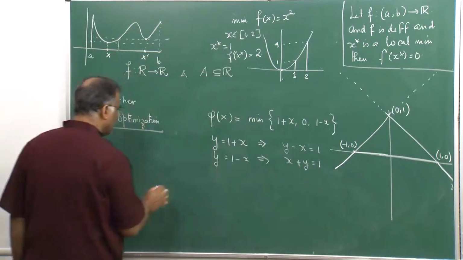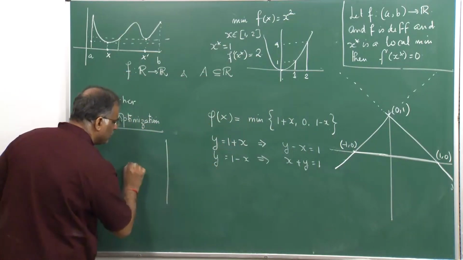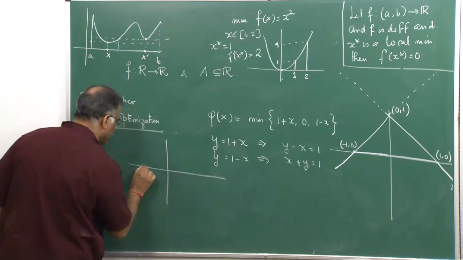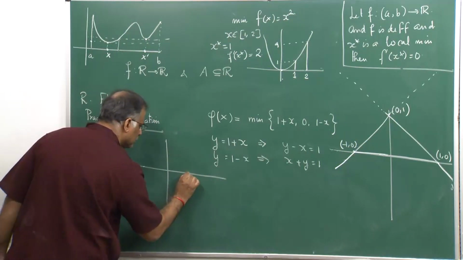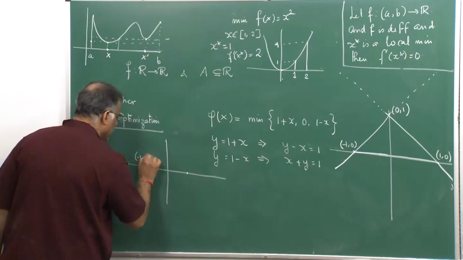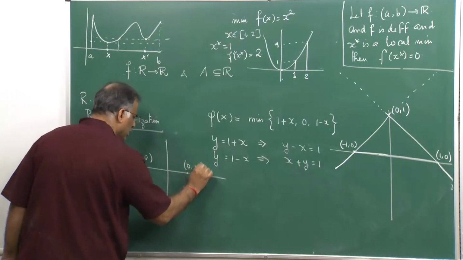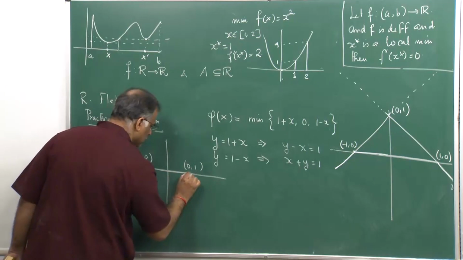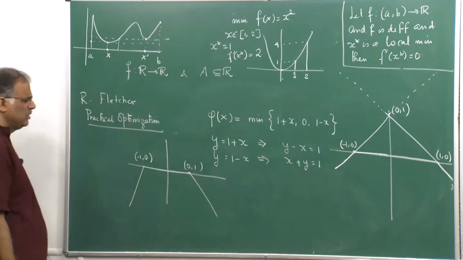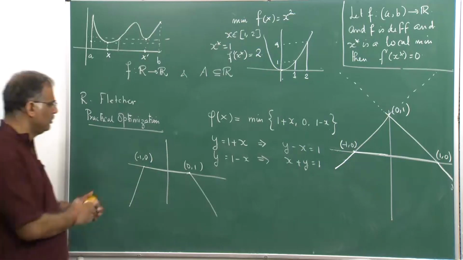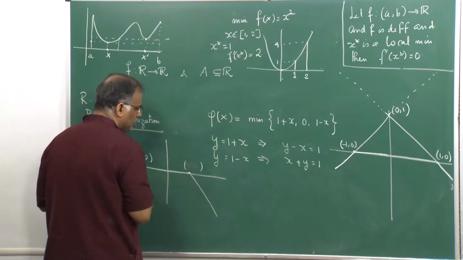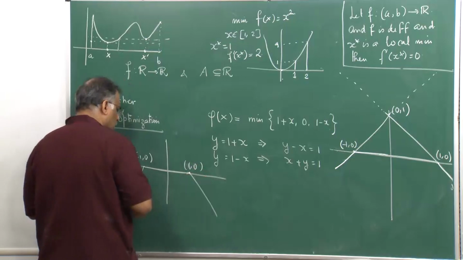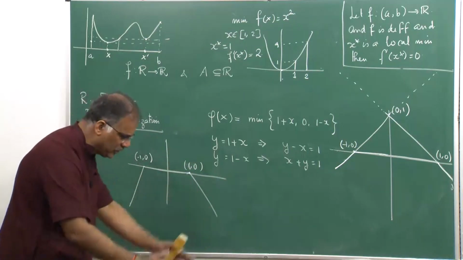So, if you now look at the function carefully, the function is this: minus 1, 0, 0, 1. So, this is 0, 1, something like that. Sorry, so this is 1, 0. So, this looks like an inverted tub.